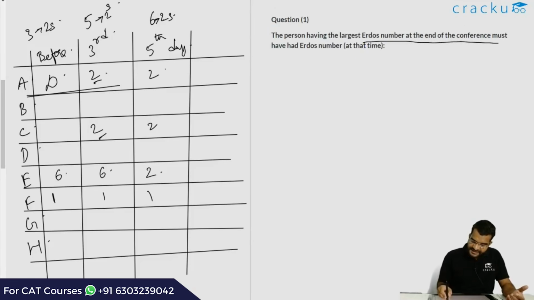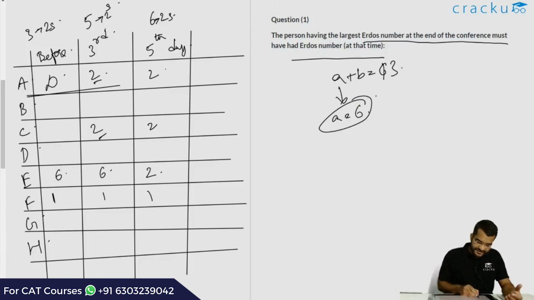The person having the largest Erdős number at the end of the conference must have an Erdős number of... Remember that we got A plus B is equal to 6, A is equal to 13, and we found out that A is equal to 6. This A represented the Erdős number of E, so B is equal to 7.